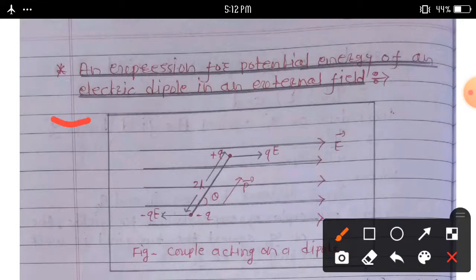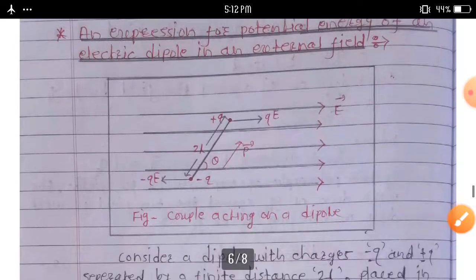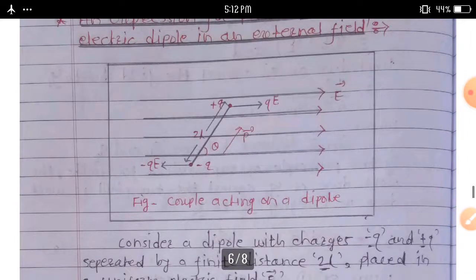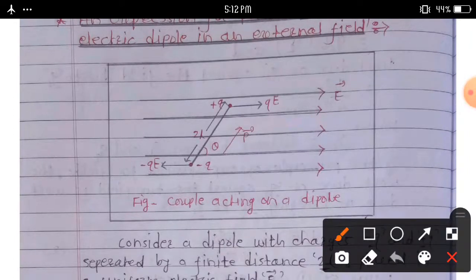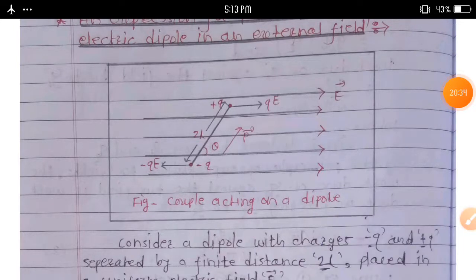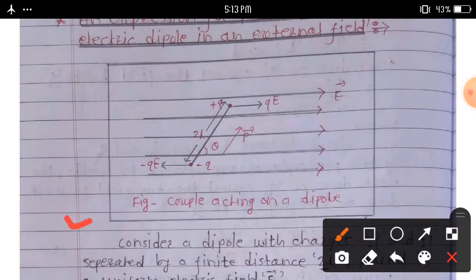An expression for the potential energy of a system of an electric dipole in an external field. See this diagram. This figure shows the couple acting on a dipole.